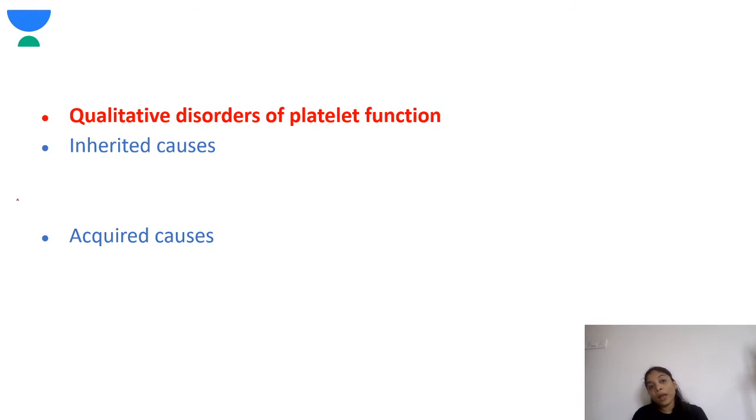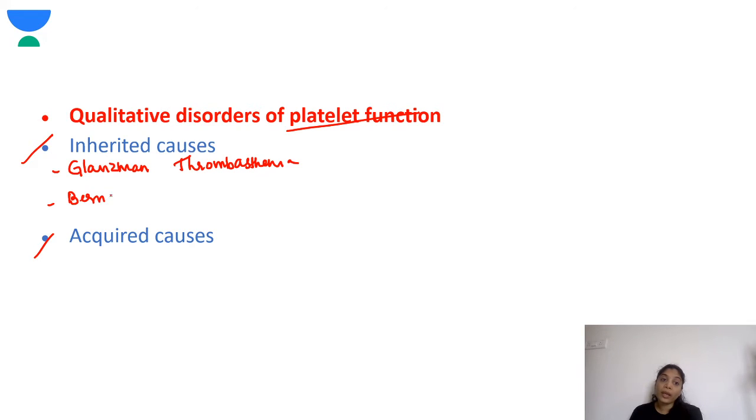Next, coming to the qualitative disorders of platelet function. Basically, the function of the platelet is affected. In this, there are inherited and acquired causes. In the inherited causes, two are very important to remember: Glanzmann thrombasthenia and Bernard-Soulier syndrome. You cannot forget this.